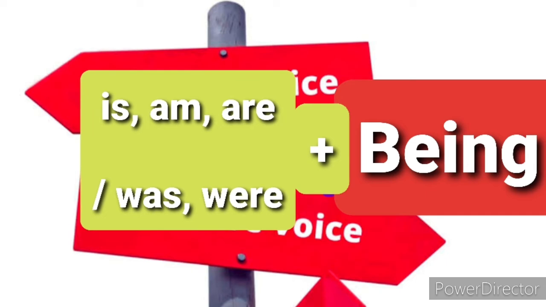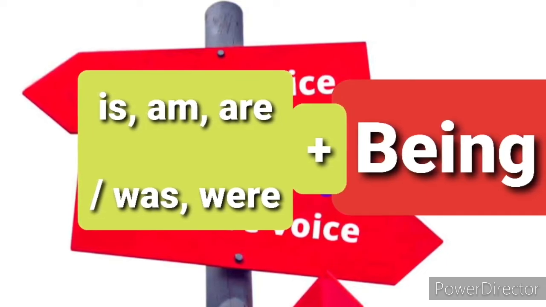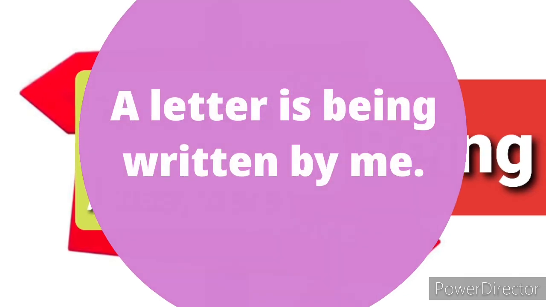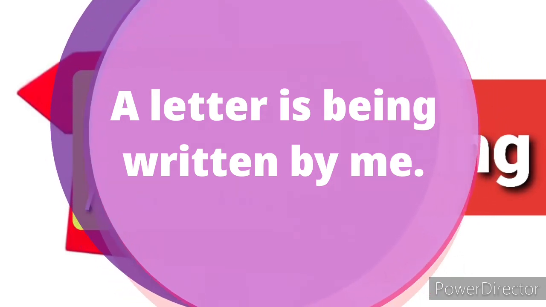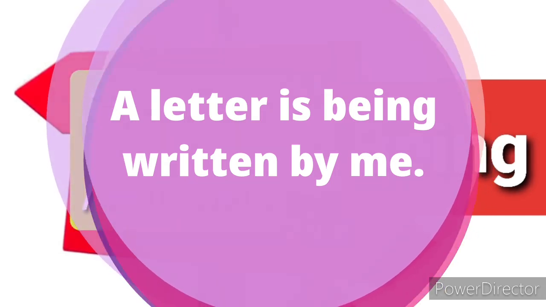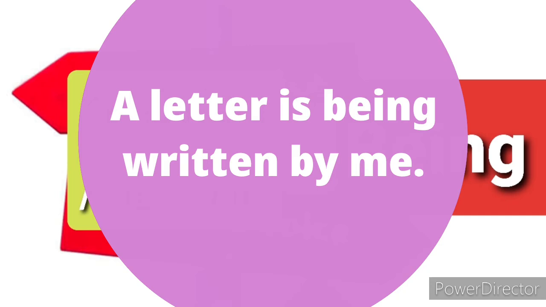Means if we have exchanged I with the letter, so if the sentence is I am writing a letter, the answer will be a letter, not am, it will be a letter is, and we will add being. So a letter is being written by me. This will be the correct answer.